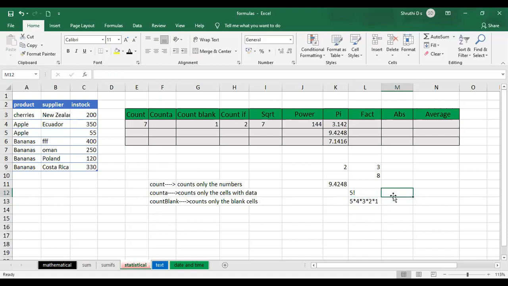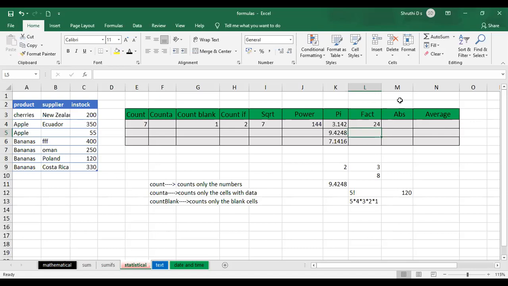So 5 factorial will be 120. In order to find out the factorial, I can just go with the fact function over here. So equal to fact of, just specify the number here. If I give it as 5, press enter, you're going to get 120. If you want to change the number, instead of 5, you can go with any other number. If I go with 4, it gives you 24. So 4 into 3 is 12, 12 2s are 24. So 24 will be the factorial of 4.